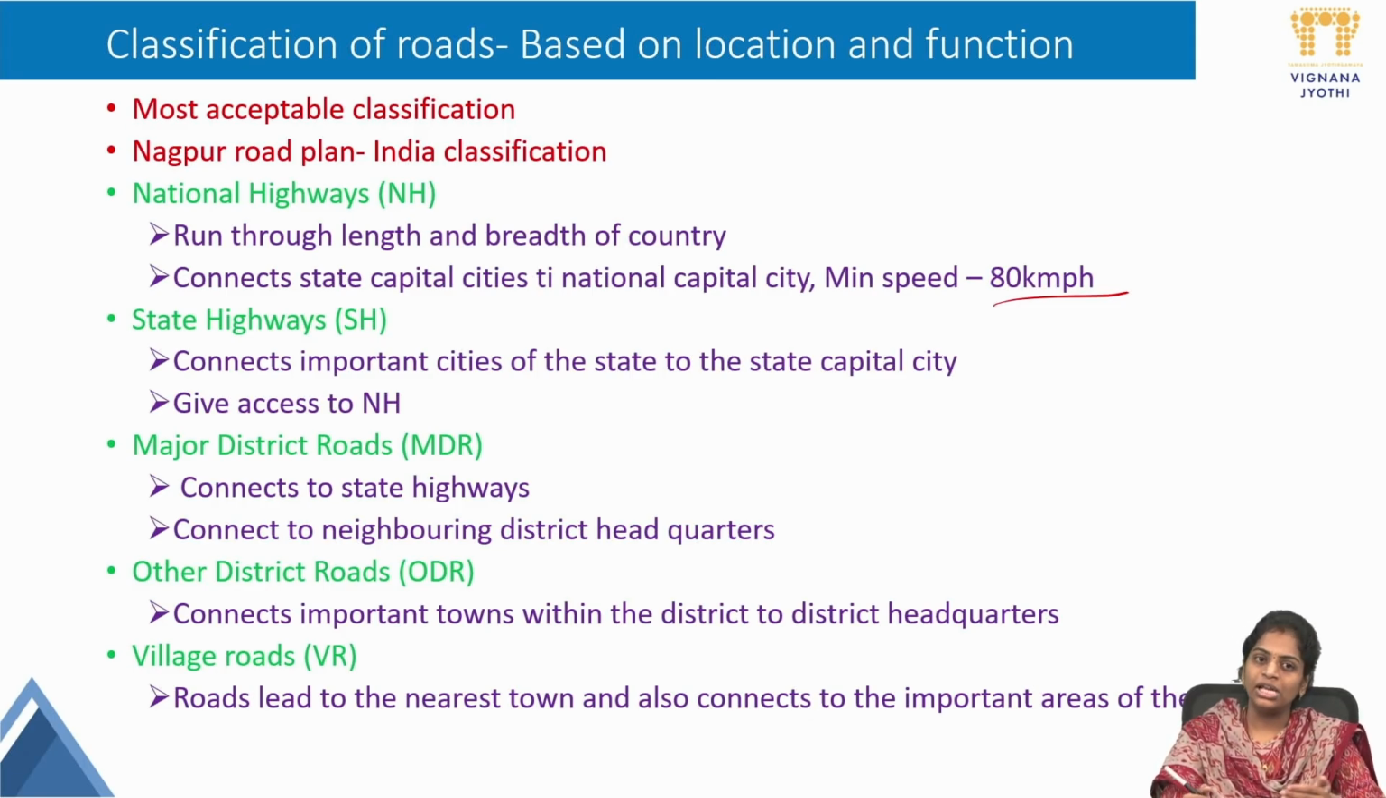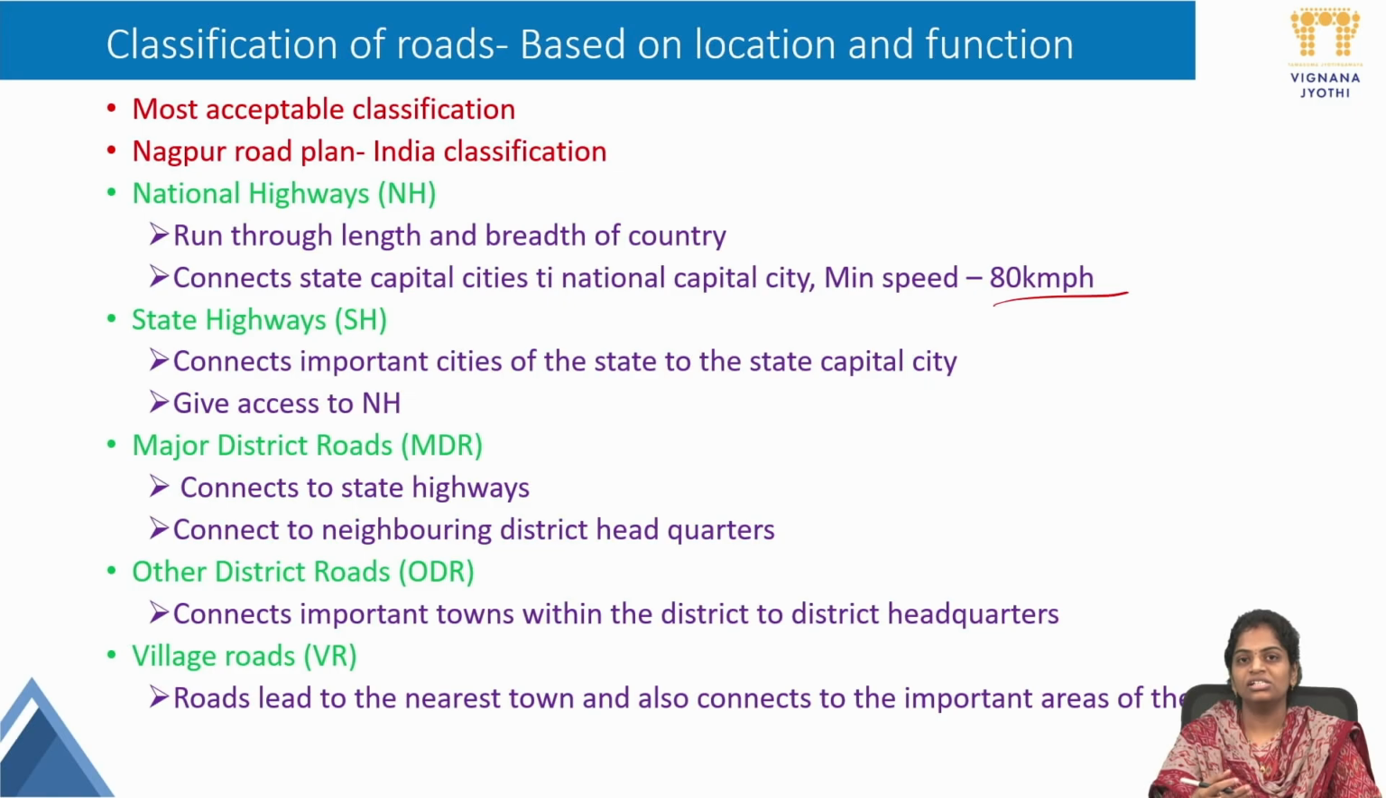Next, the name itself describes that these are the major district roads, MDR. These connect to the state highways. These connect neighboring district headquarters. Every district will have a headquarters, and all these headquarters will be connected with the major district roads. Next, coming to the other district roads. They connect important towns within the district to the district headquarters. These are less populated than major district roads. The last one is village roads. These lead to the nearest town.